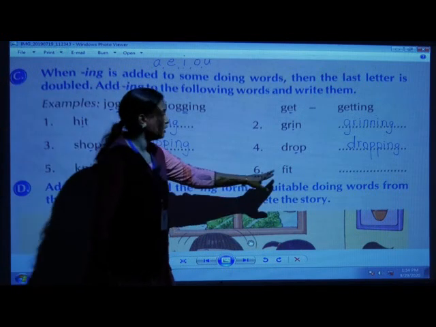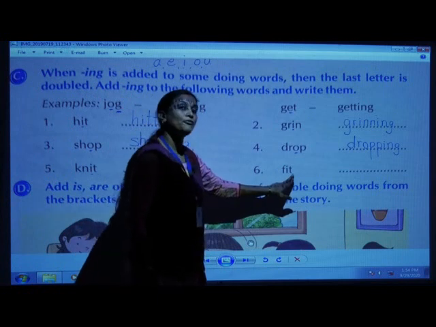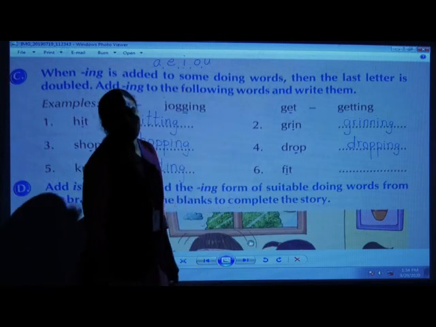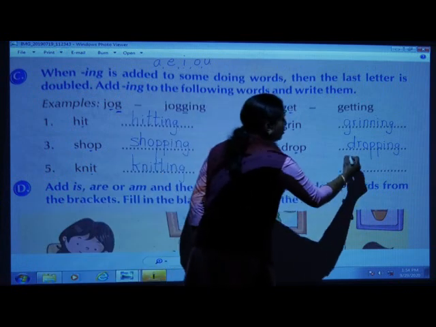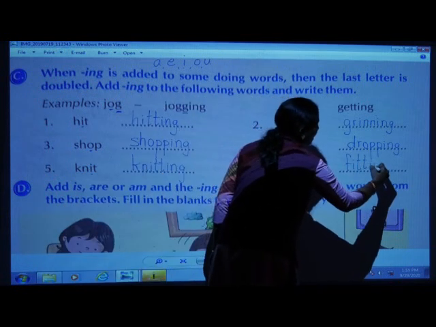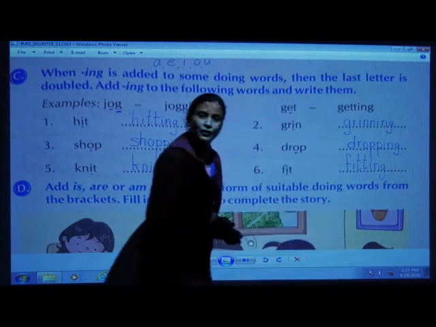The sixth one, F-I-T, fit. Again, yes, I is again a vowel, right? So the ing form of this word is F-I-T-T-I-N-G, fitting.